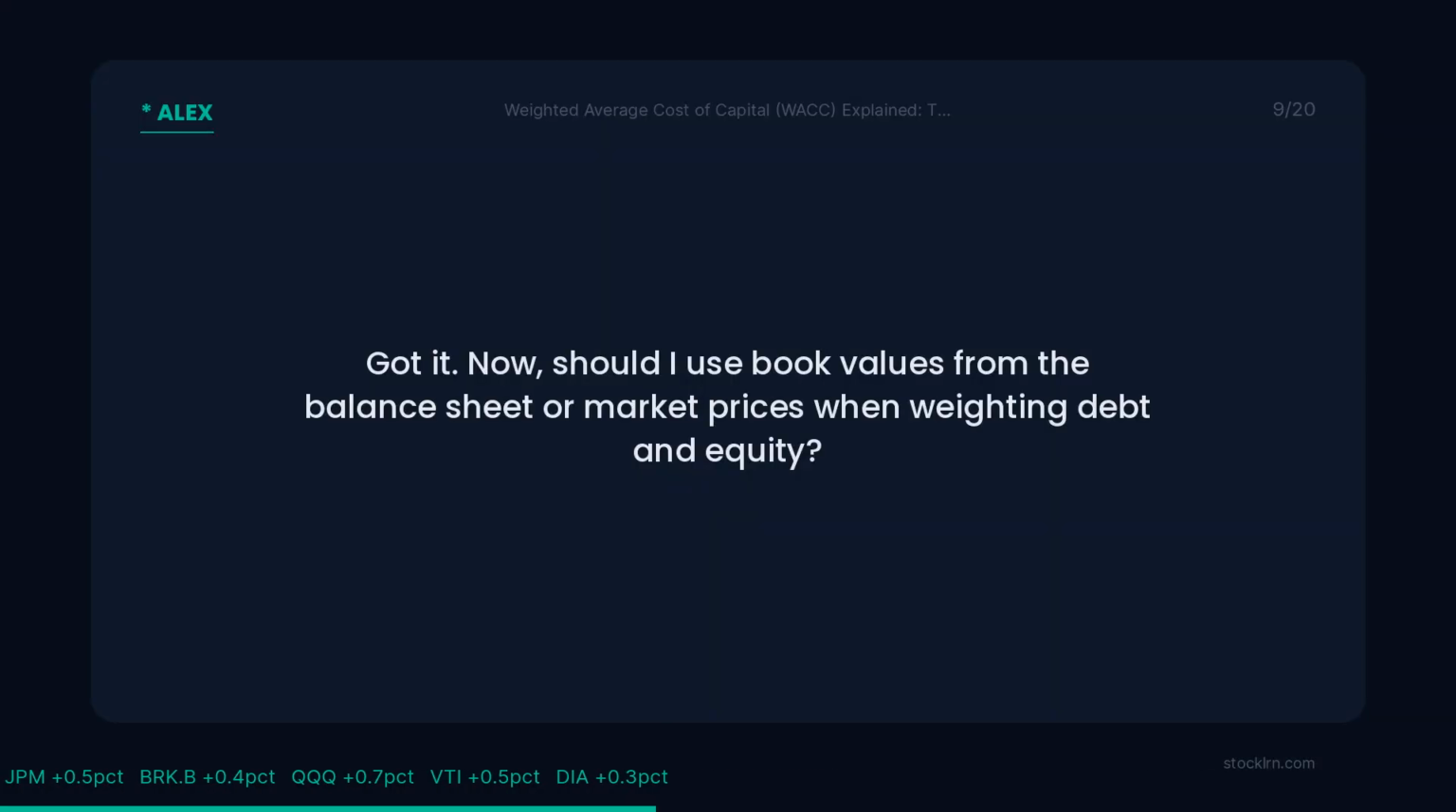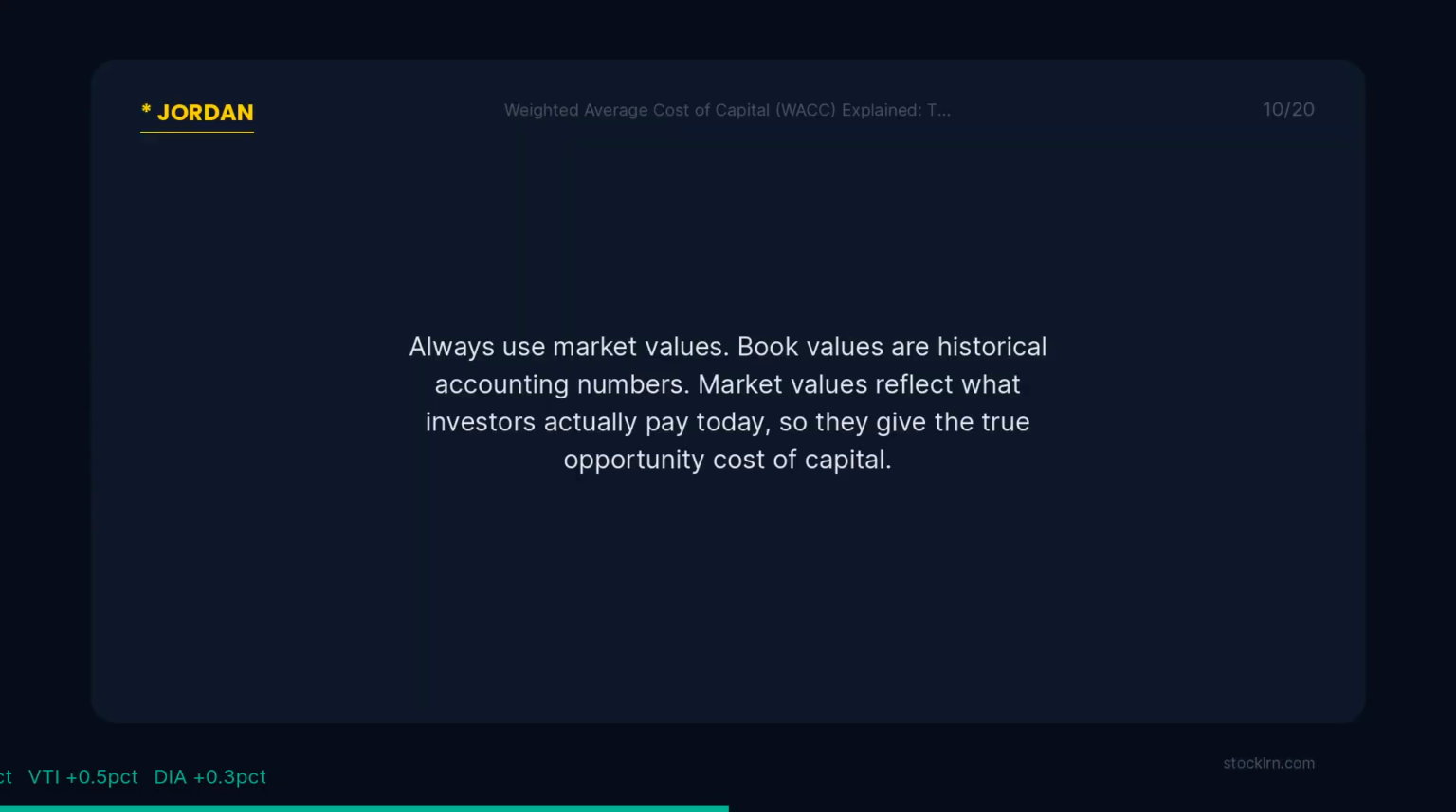Now, should I use book values from the balance sheet or market prices when weighting debt and equity? Always use market values. Book values are historical accounting numbers. Market values reflect what investors actually pay today, so they give the true opportunity cost of capital.